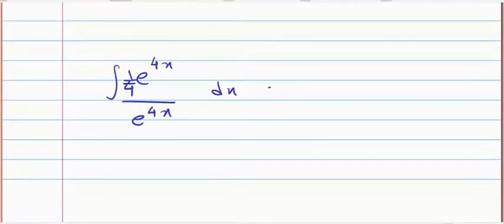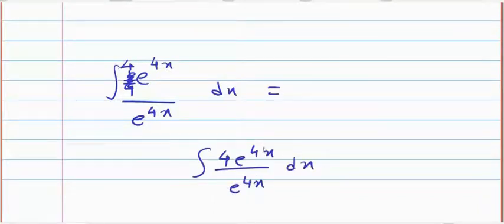Okay. Now integration of 4 e raised to power 4x divided by e raised to power 4x dx. Not 1 by 4, 4 times. What will be this integration?